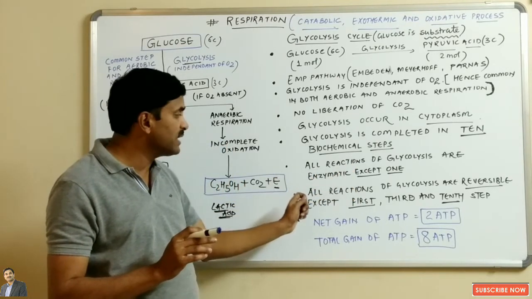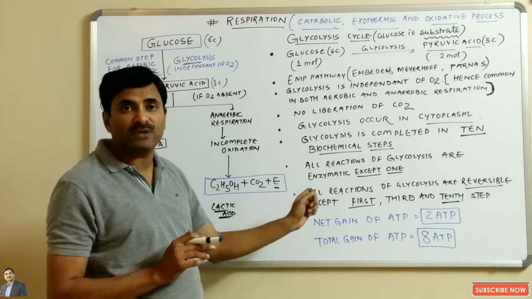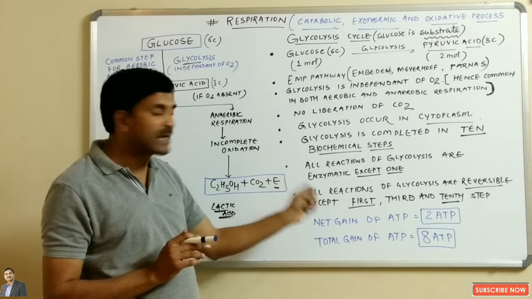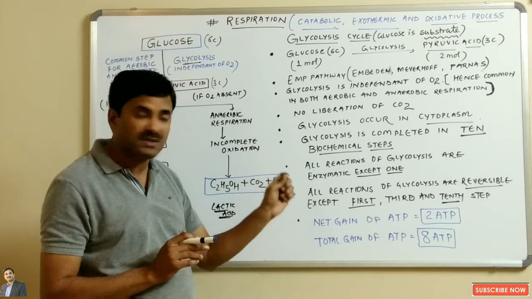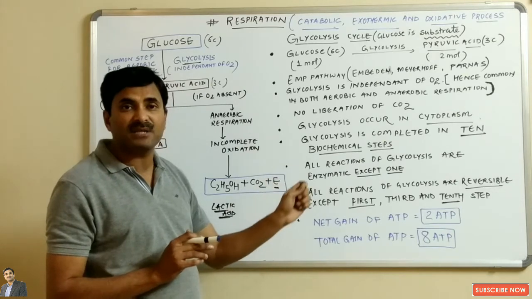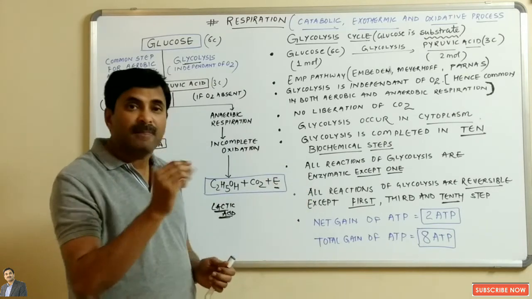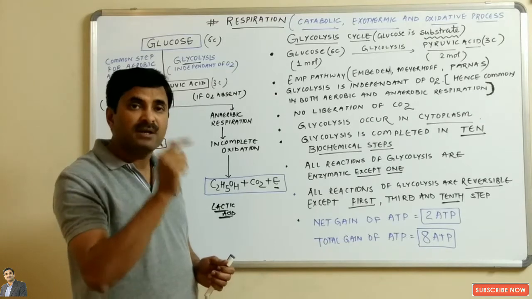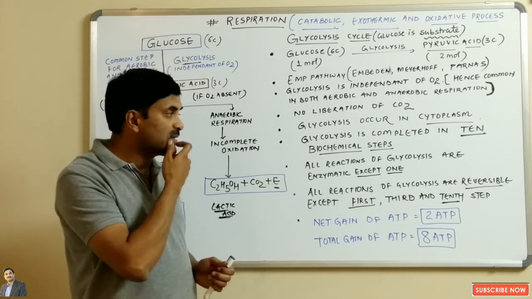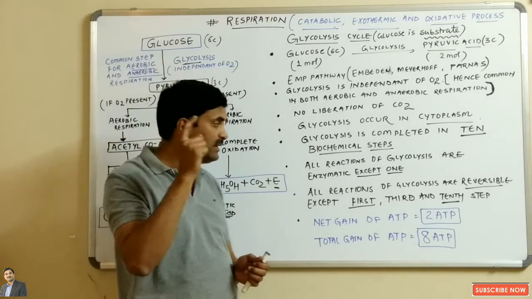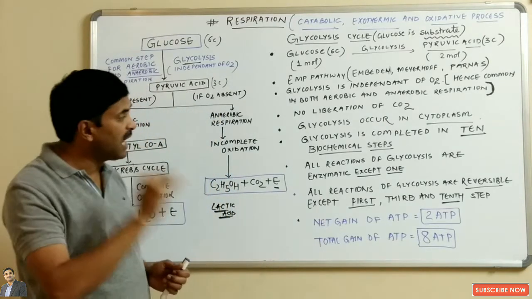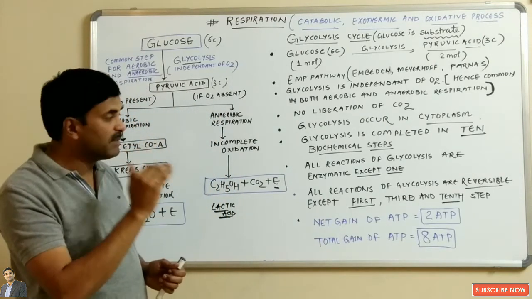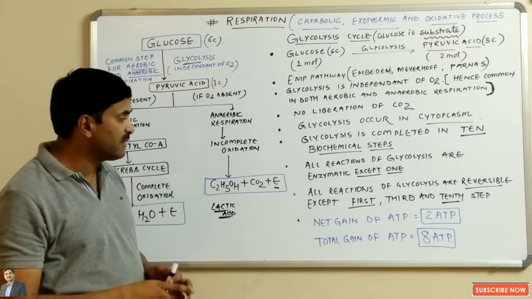Now the thing to be noted here is that glycolysis has a total of 10 reactions, and all the reactions are reversible except three: the first step, the third step, and the 10th step. The first, third and 10th steps are not reversible, otherwise all the steps are reversible.